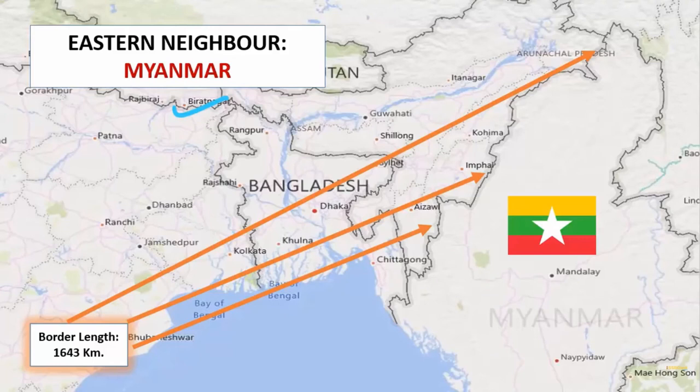Now, the next neighbor which we have on the eastern side of our country is Myanmar. As you already know, this is Bhutan, this is Bangladesh, and this is China. Sorry, just hold on for a minute. This part of the country we share with this neighbor, that is Myanmar, and the total length of this border is 1643 kilometers. This is the national flag of Myanmar.